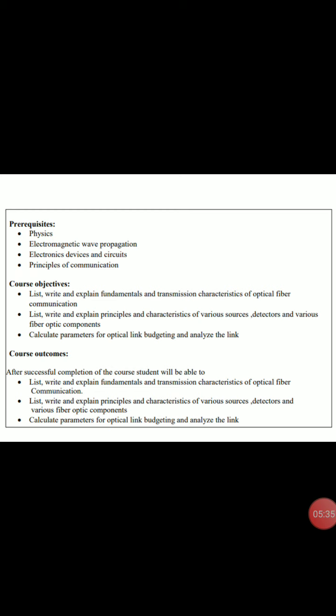Next, the third course objective is to calculate parameters for optical link budgeting and analyze the link. Means how much expense should be there for an optical fiber setup, that you have to give information in the calculation parameters of optical fiber.